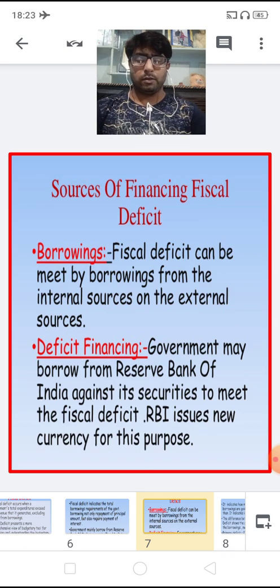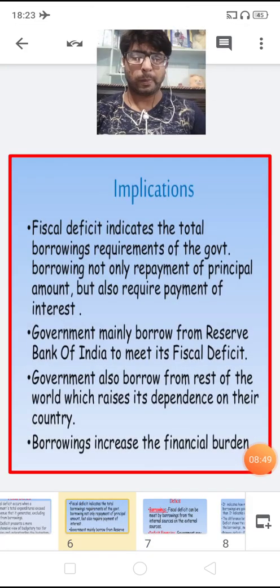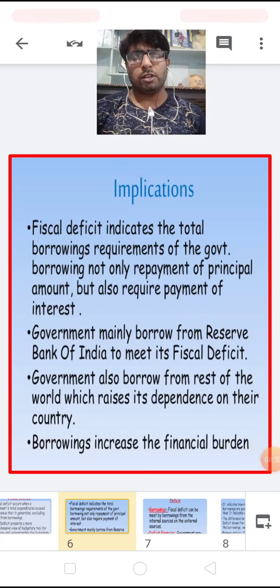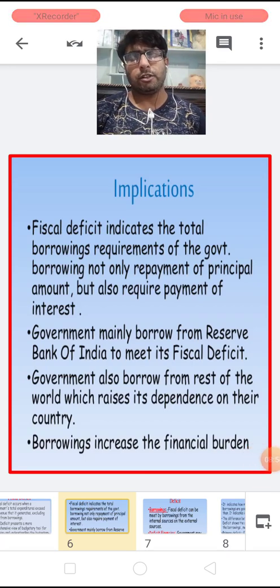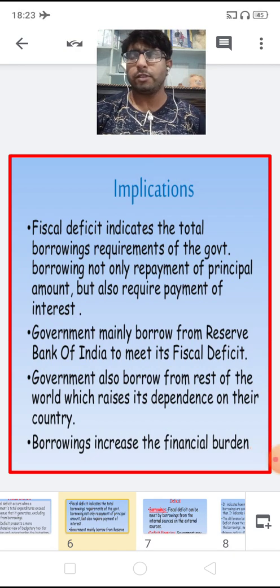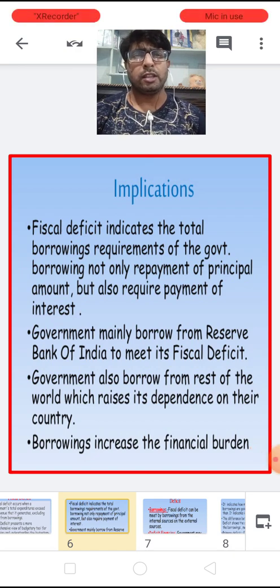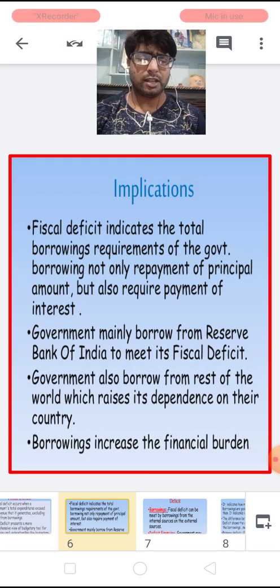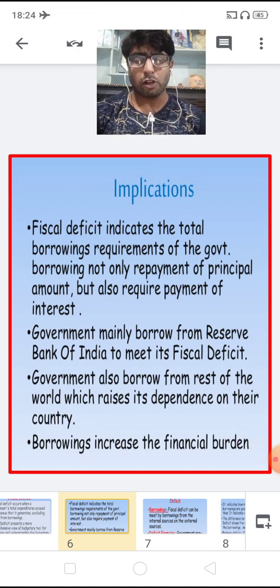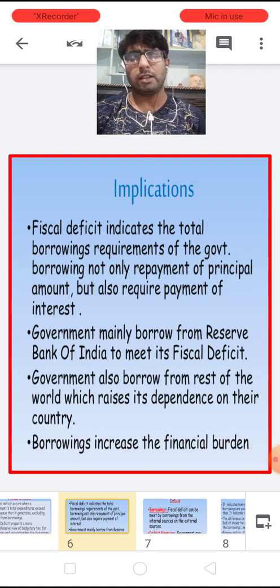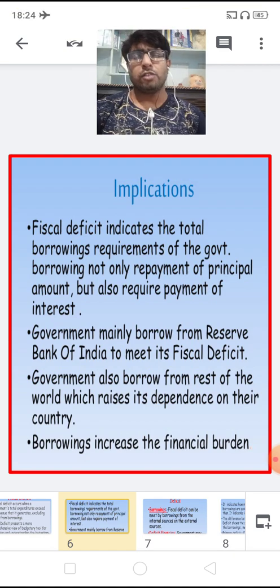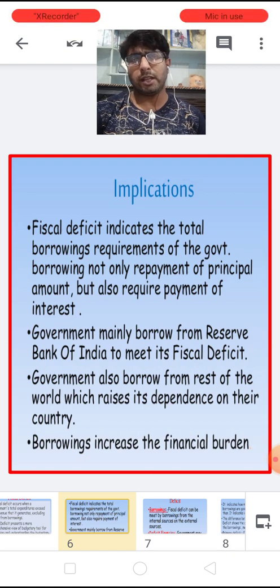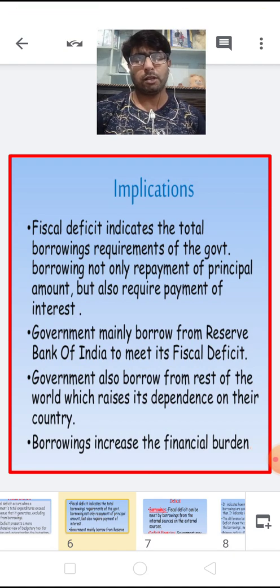Now, children, when we're talking about the implications of this fiscal deficit, there are many implications, which have a direct implication on the economy. So the first one is the inflationary spiral. Children, the borrowing from the RBI, as I just said, is often linked with the inflationary spiral in the economy.